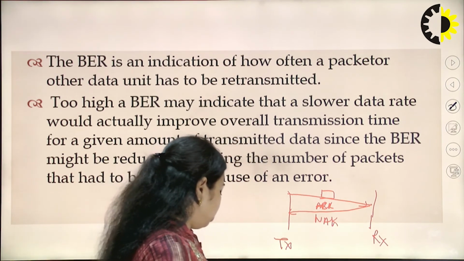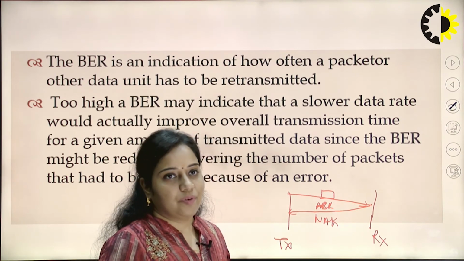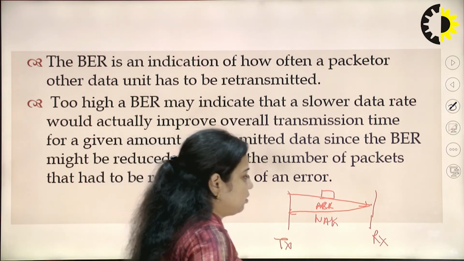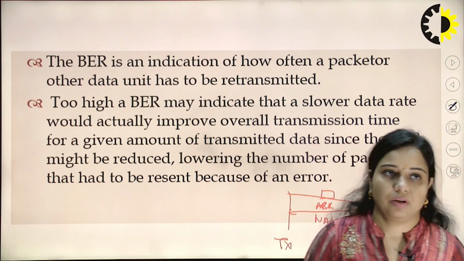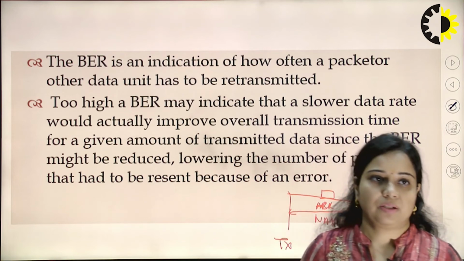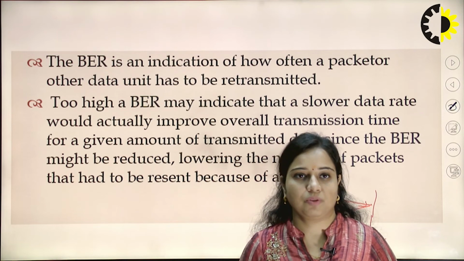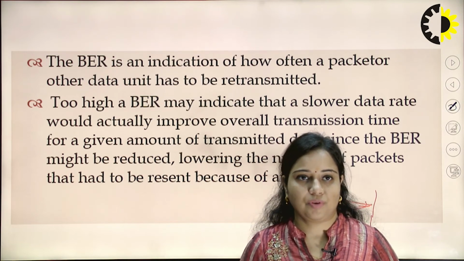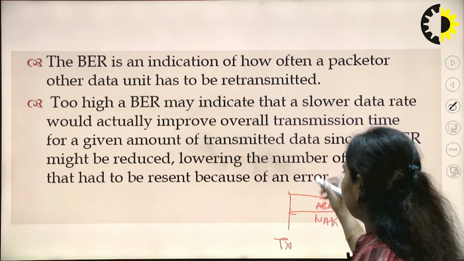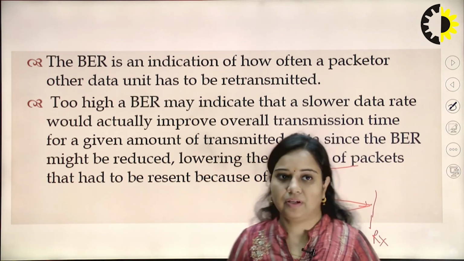If this negative acknowledgement is received, then the data has to be retransmitted again. For that, a retransmission request will be received at the transmitter side. That is the case of negative acknowledgement. This is a two-way kind of communication, meaning full duplex. Too high a bit error rate may indicate that a slower data rate would actually improve overall transmission time for a given amount of transmitted data, since the bit error rate might be reduced, lowering the number of packets that have to be resent because of an error.